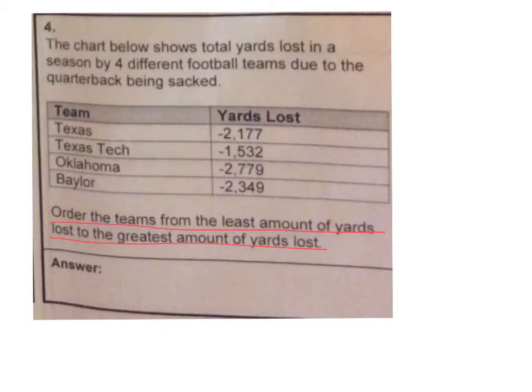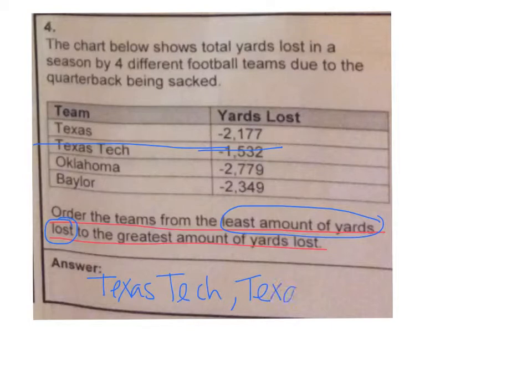But the way this is worded, least amount of yards lost, the people that lost the least would be Texas Tech. That would be followed by Texas, then Baylor, and then Oklahoma.